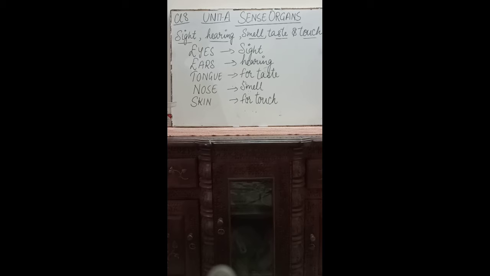So one by one in unit A and further units, you will be studying about these sense organs. What are they? What are their functions? What are their structures? How to take care of them, right? All these things we will be studying in the units to come. Now in unit A, the first sense organ which we will be discussing is your eyes. So we are going to start with the structure of the eye.